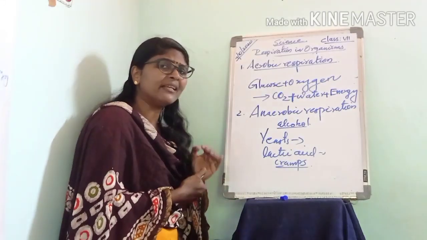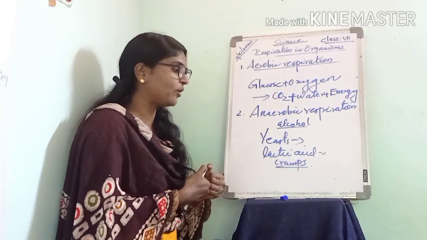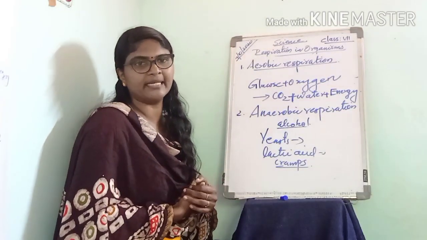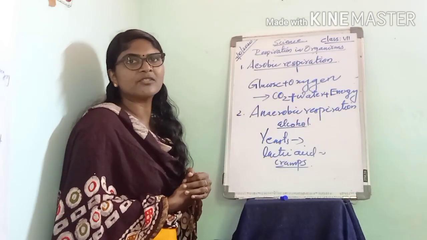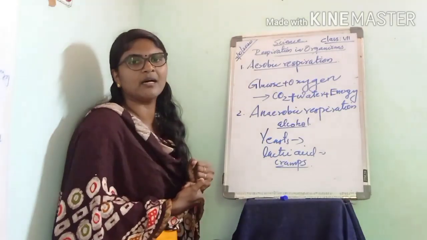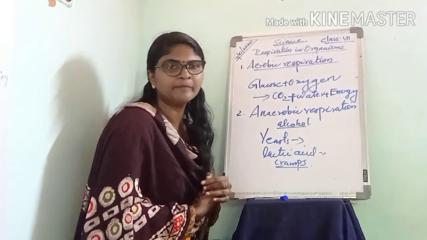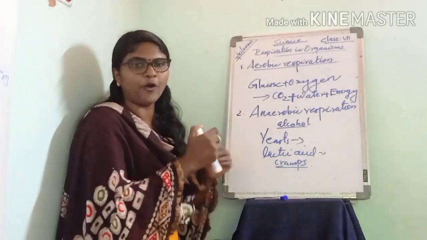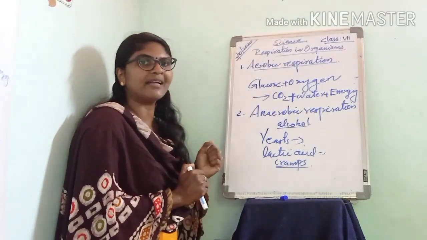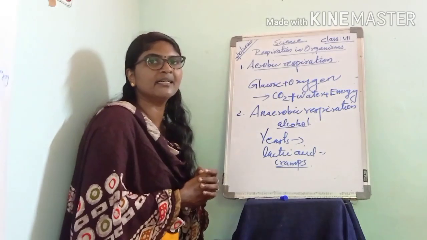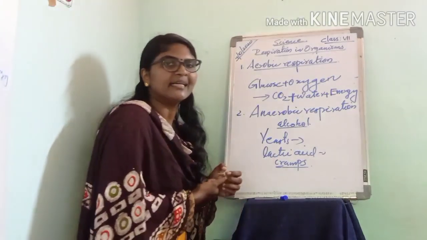While that person rests, the muscles collect enough oxygen and begin to respire normally. At that time the lactic acid breaks down, and the corresponding cramps disappear.